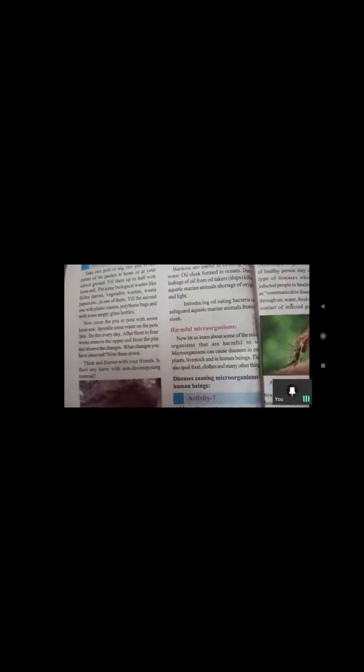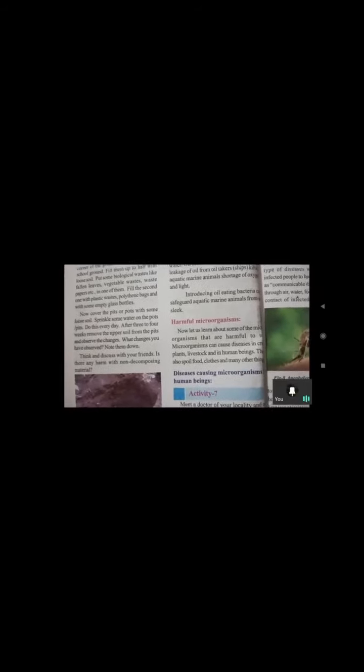For home purposes, we can use some bacteria like lactobacillus, and inside our intestine also we have lactobacillus bacteria. And yeast we are using for home cooking purposes, and making bread and all. We are using yeast, yes, for fermentation.